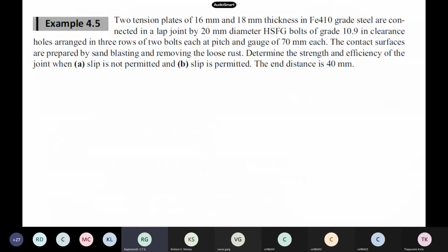Now this is a typical example I'm showing you. We have two tension plates, 16 mm and 18 mm thickness, Fe410. These are connected in a lap joint by 20 mm diameter HSFG bolts of grade 10.9 in clearance holes, arranged in 3 rows of 2 bolts. The contact surfaces are prepared by sandblasting and removing the loose rust.